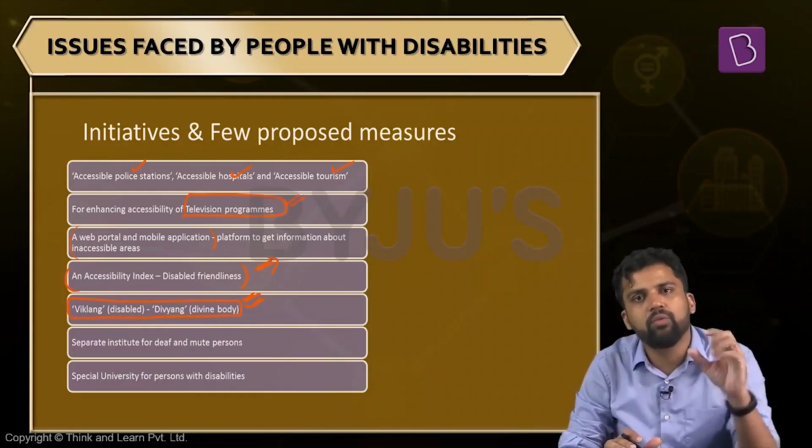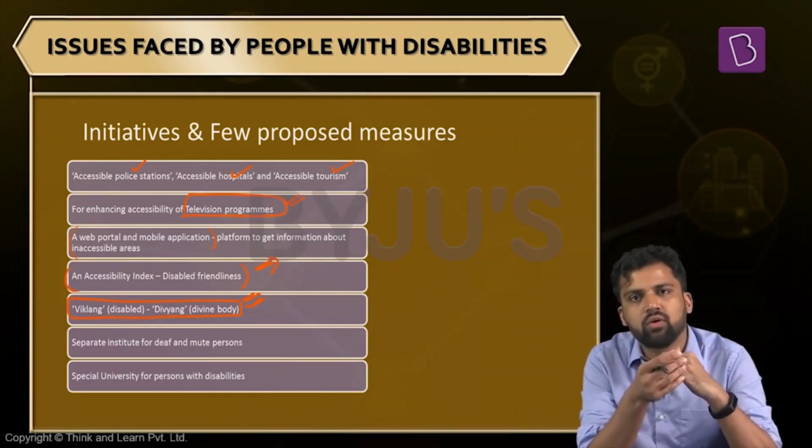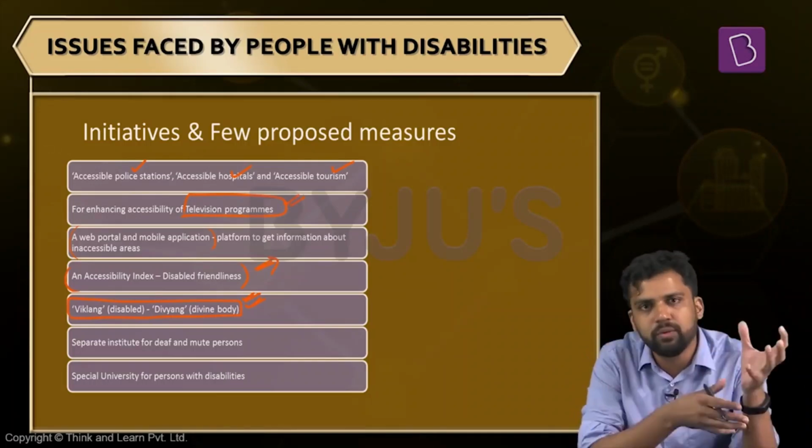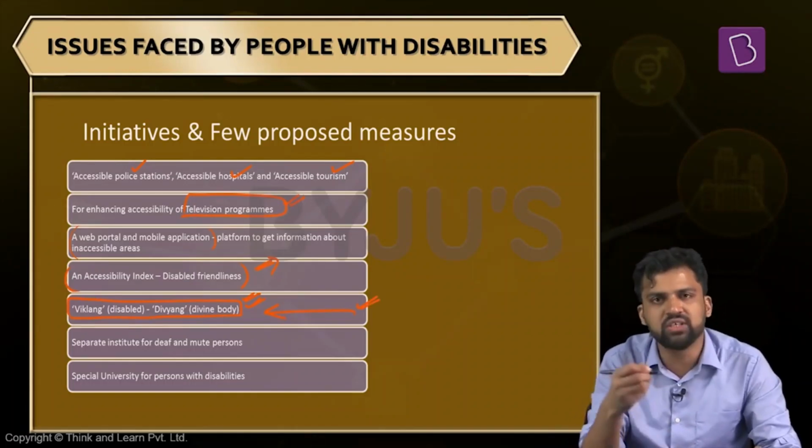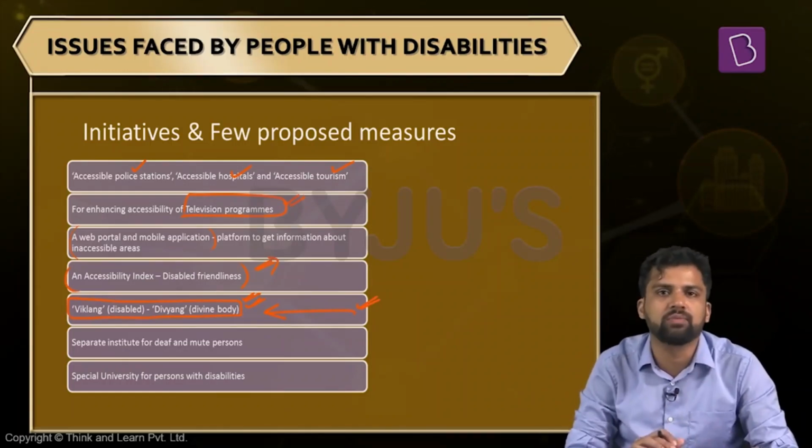Why am I using the term disability? Because the United Nations Convention on the Rights of Persons with Disabilities also uses the term disability, and the law that we passed, the Rights of Persons with Disabilities Act, also uses the term disability. That is the reason I'm using it. But again, the campaign can bring certain changes. The mindset of society can be impacted by these kinds of euphemisms.